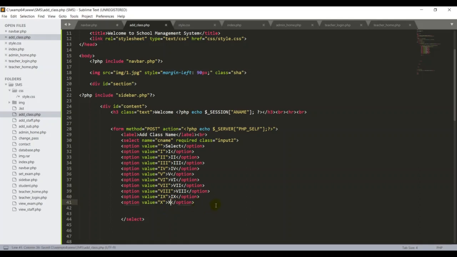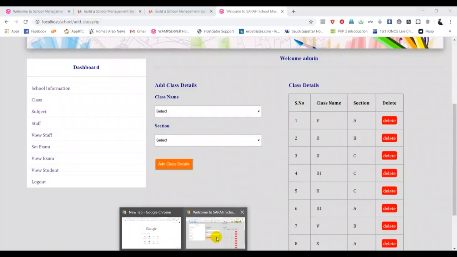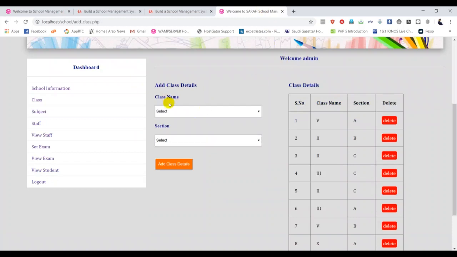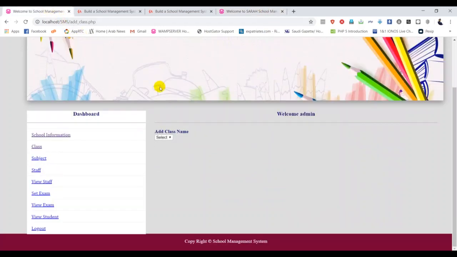So Control S. Okay, so if I go back and refresh, I can see the changes in my project. Okay, here guys, it looks good, but we need to add the CSS style, then it looks like this design. Okay, don't worry about that. It's okay. So now we have completed the drop down menus and adding the class section.